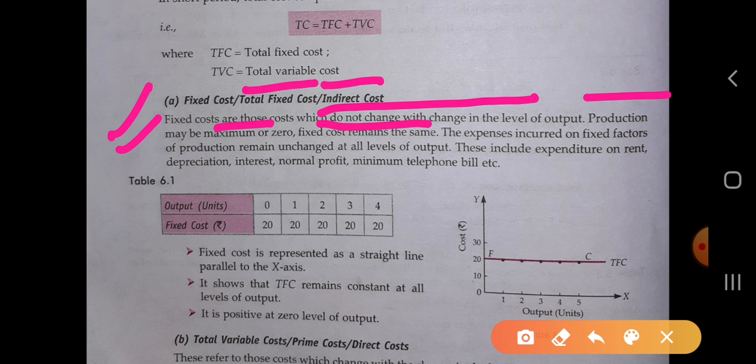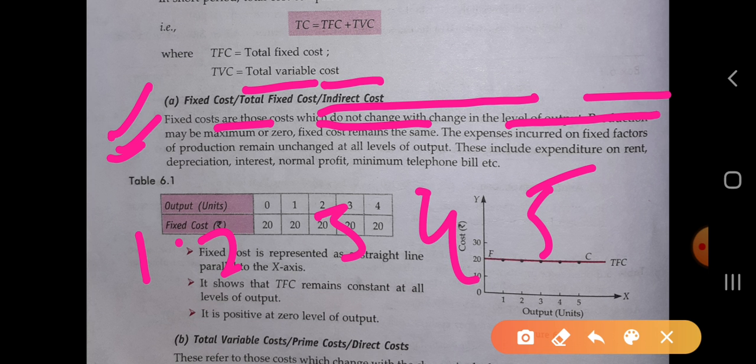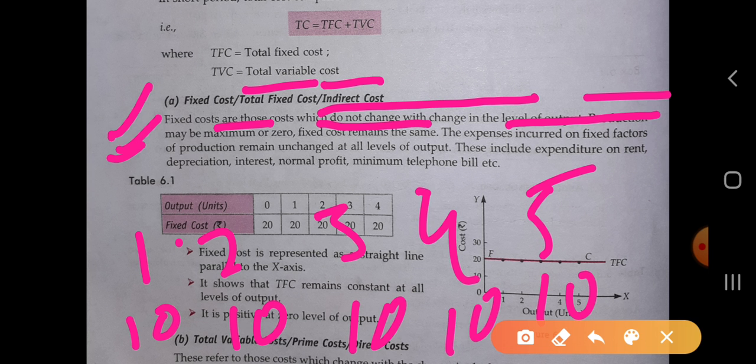Production may be maximum or minimum or it may also become zero, but the fixed cost will always remain the same. It will never be changed. So the expenses incurred by the fixed factor of production remain unchanged at all levels of output. Whatever the output, 1, 2, 3, 4, 5, the cost will always be the same. For example, 10, 10, 10, 10 and so on.